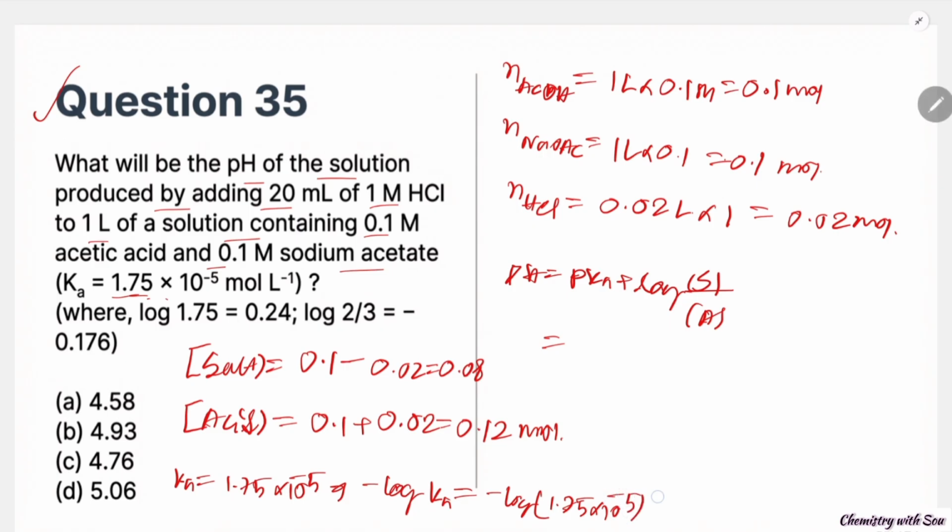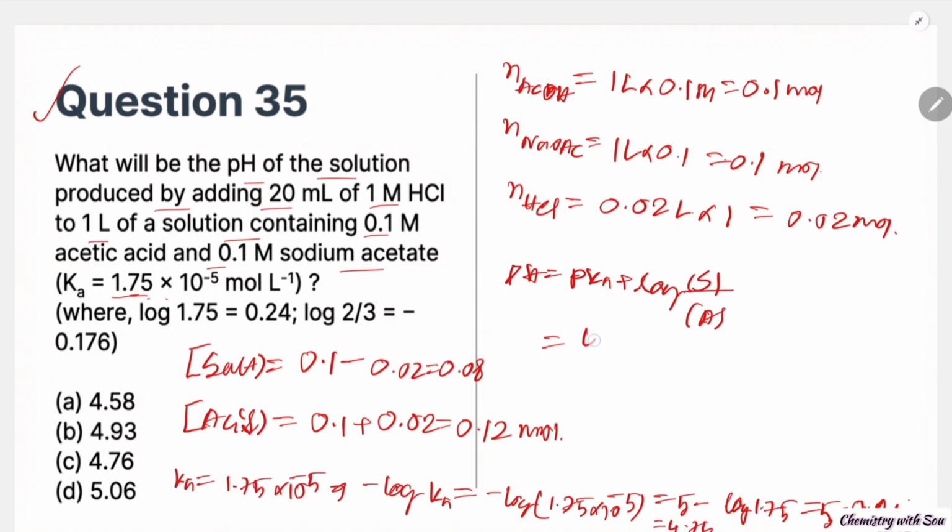Breaking it down, it is 5 minus 0.24, so the pKa value is 4.76.